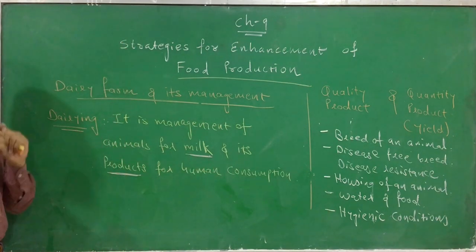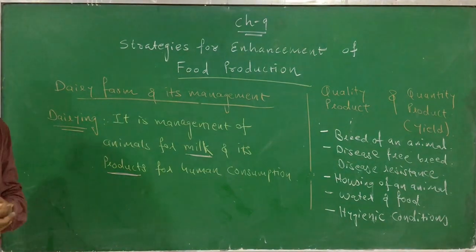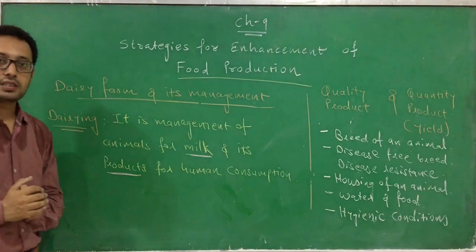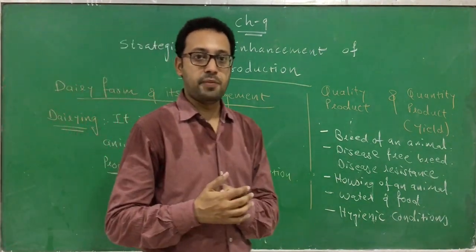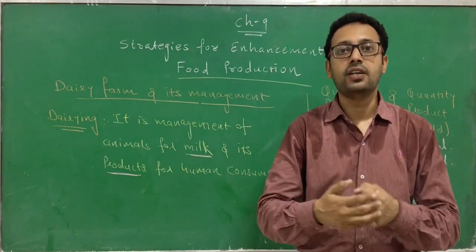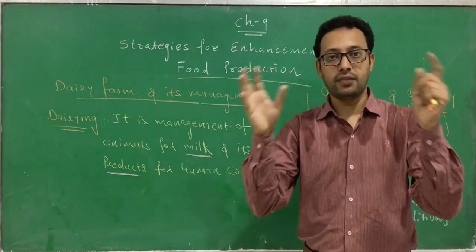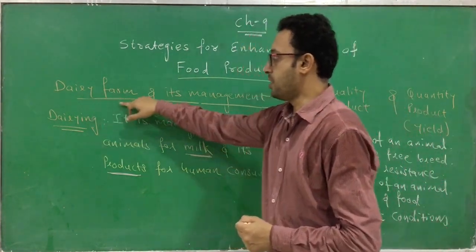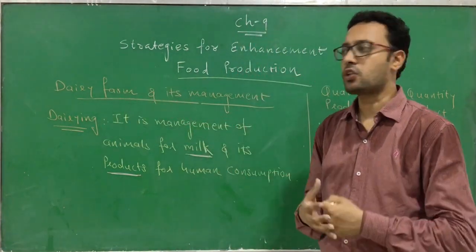Okay, so I can repeat how we can enhance food production in animal husbandry. We started with animal husbandry. Animal husbandry means the agricultural practice of breeding, caring for and raising livestock. It includes a lot of livestock. One of the approaches is the management of a dairy farm. So what is called a dairy?